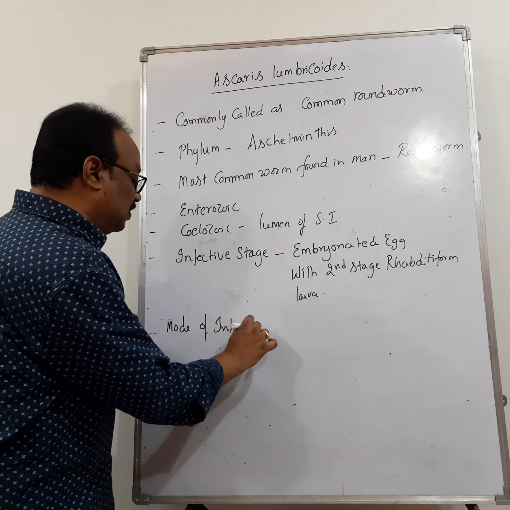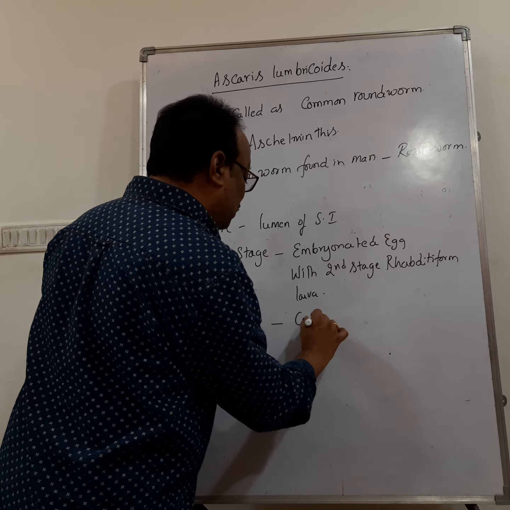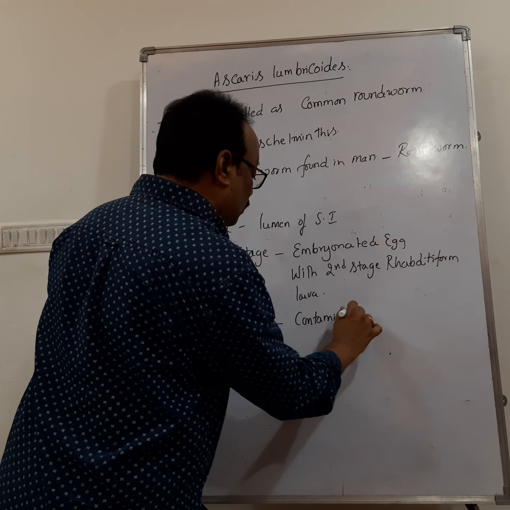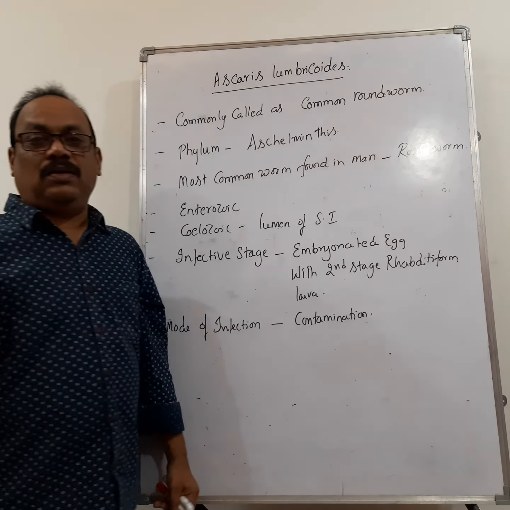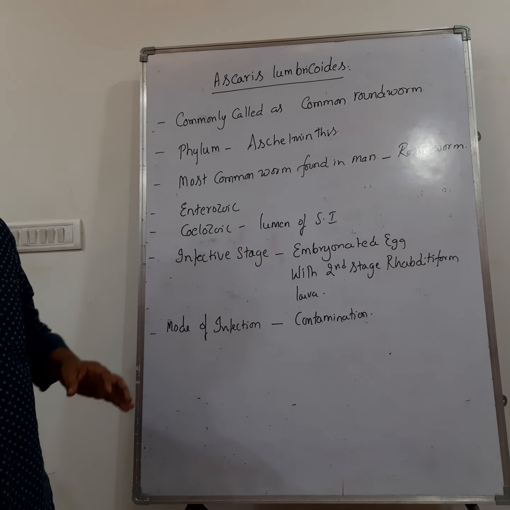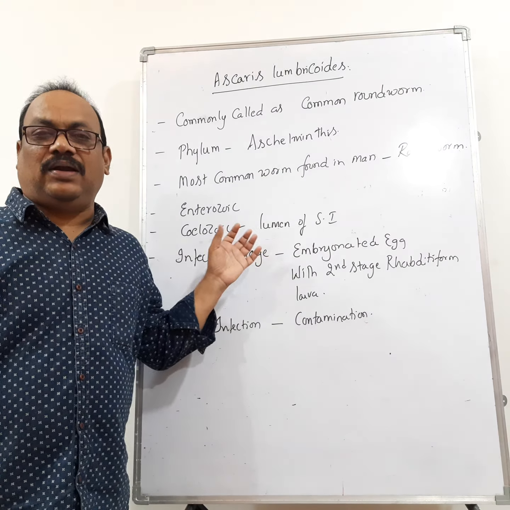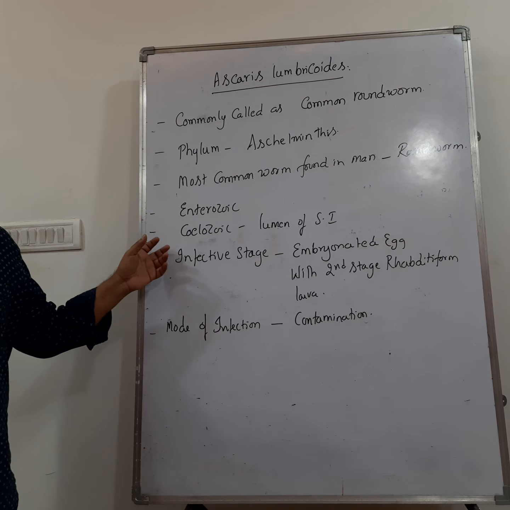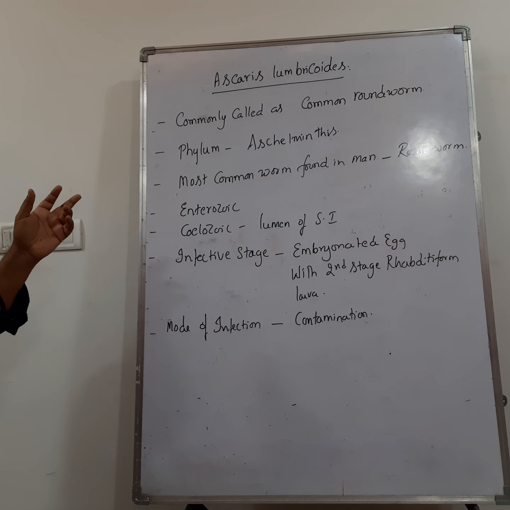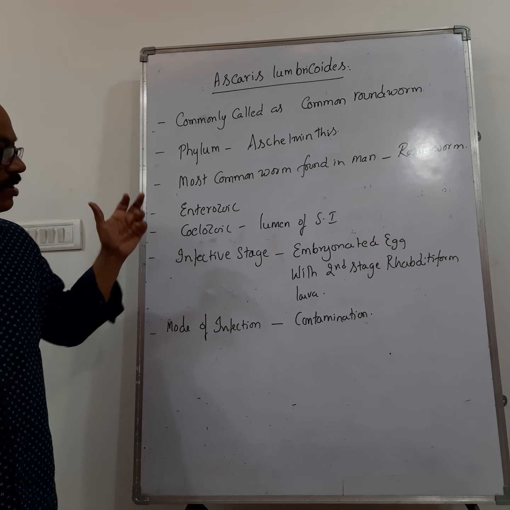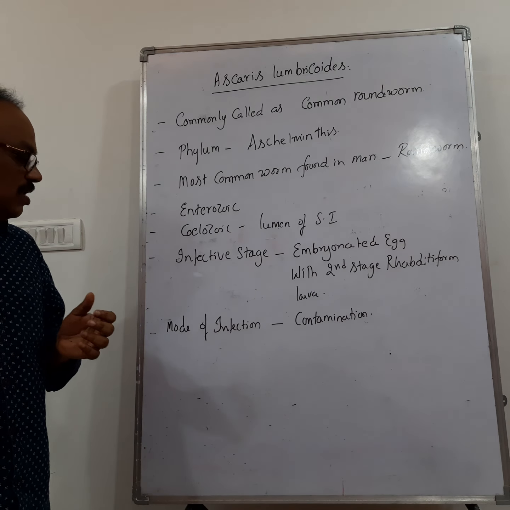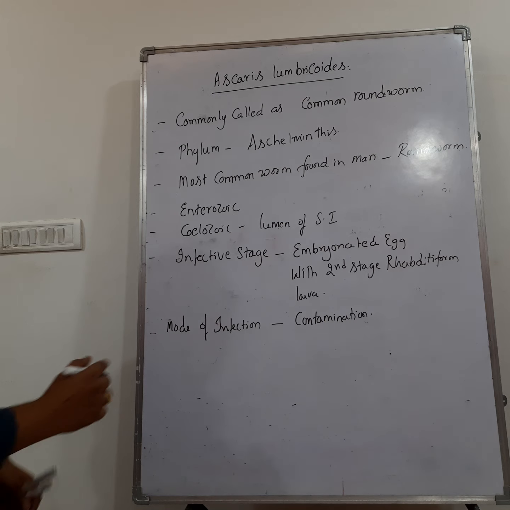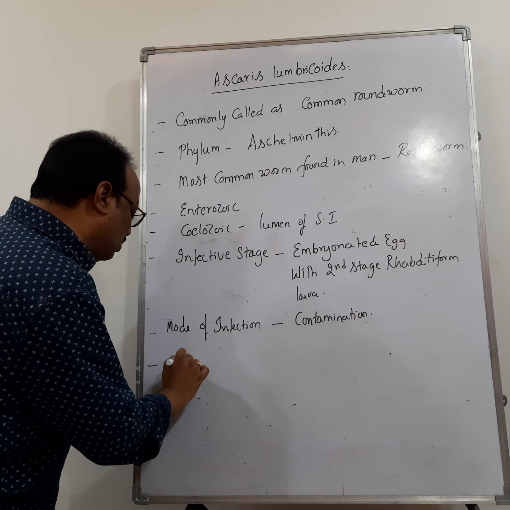Mode of infection is contamination, that is, contamination of food and water. So you have to remember the infective stages: embryonated eggs with second stage rhabditiform larva, and the mode of infection is contamination. Then it is mostly seen in children.